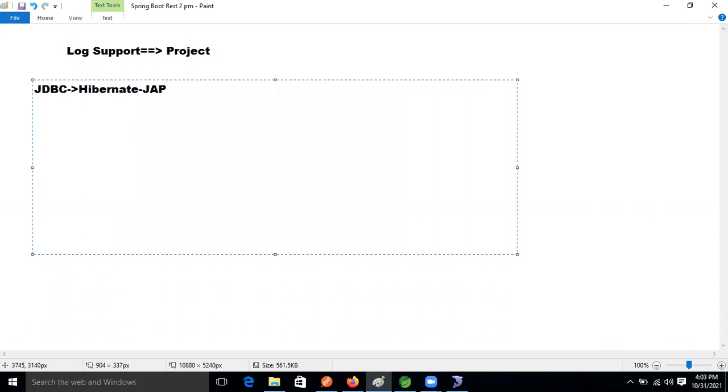Internally, Hibernate and JPA are using JDBC only, right?